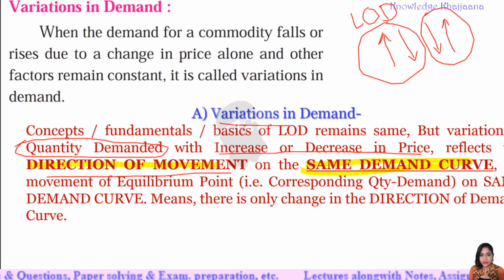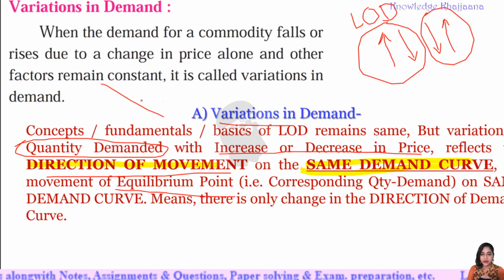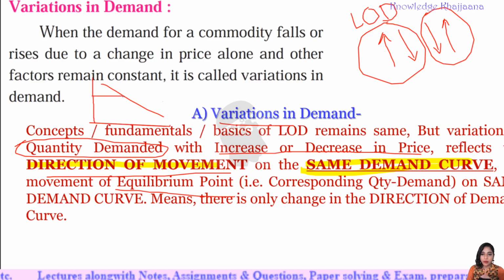This variation in demand reflects only the direction of movement on the same demand curve. The demand curve remains the same. That is movement of equilibrium point. See, this is the demand curve, and what is the equilibrium point? The point with the corresponding quantity demanded. With the price and the corresponding quantity demanded, we get an equilibrium point.